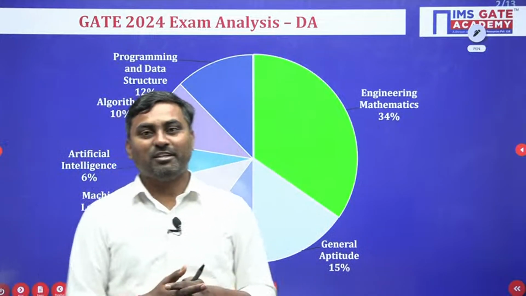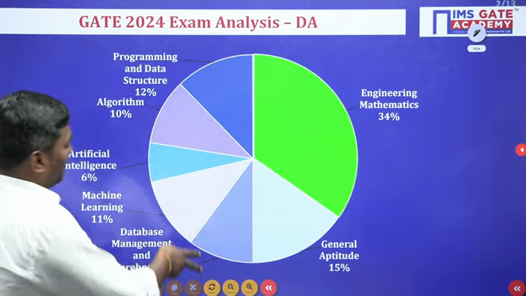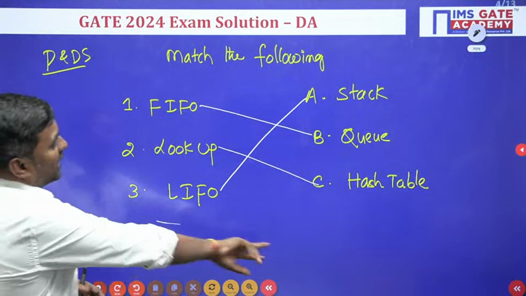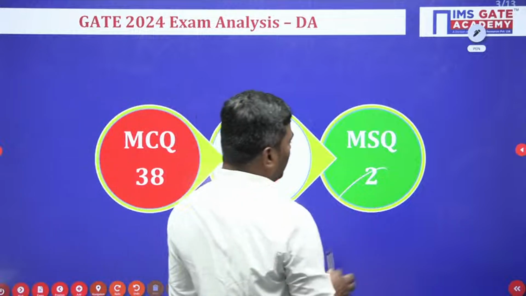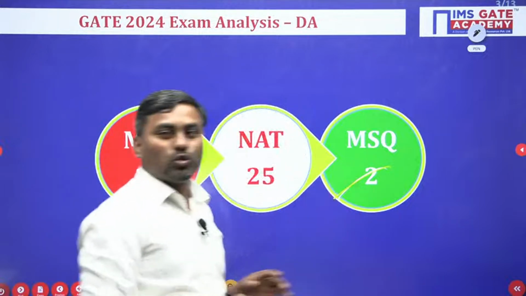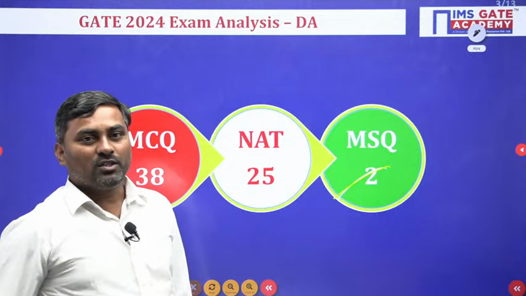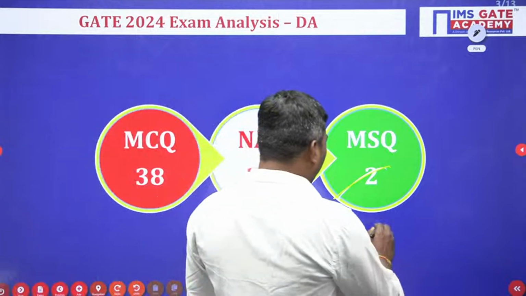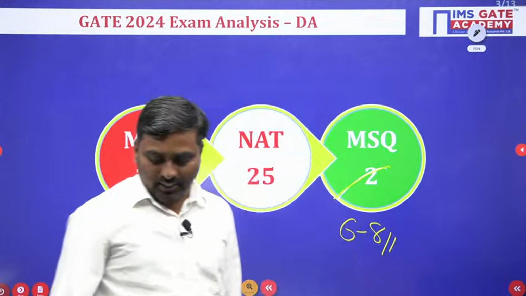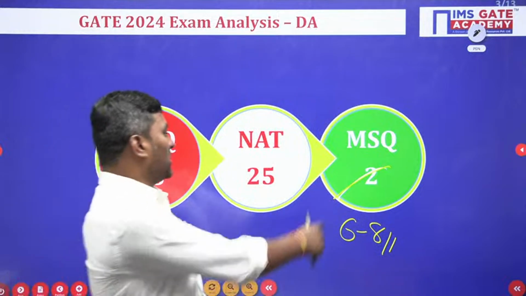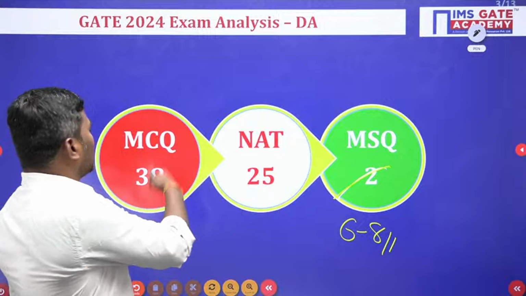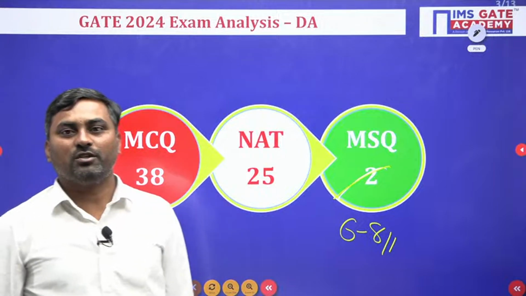We are waiting for some more questions from other subjects. Actually, I am trying to correct it. This is not 2 MSQ questions. There are many, we almost solved 6 to 8 questions that came as MSQ questions, not 2, so that was incorrect data. MCQ questions can be reduced from this one.